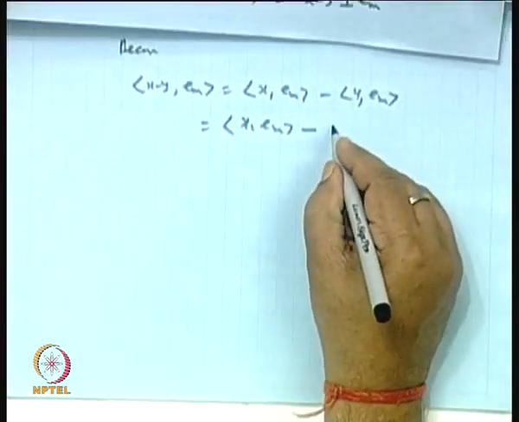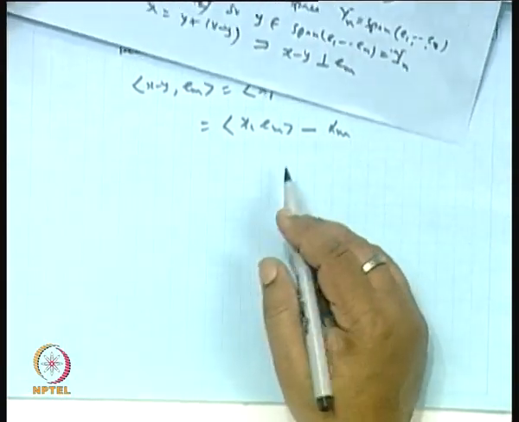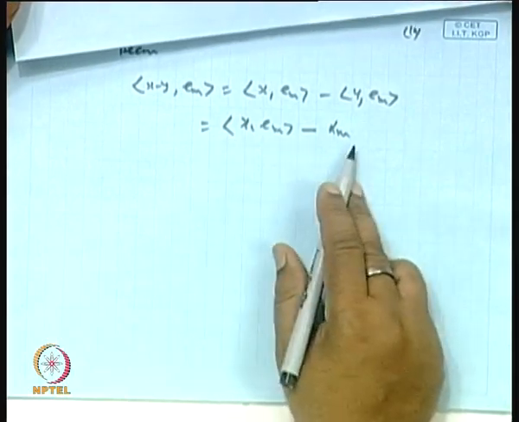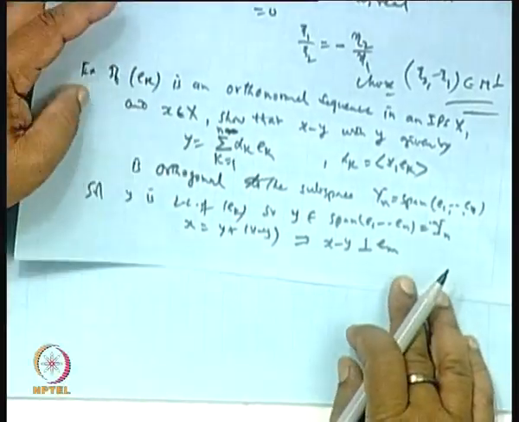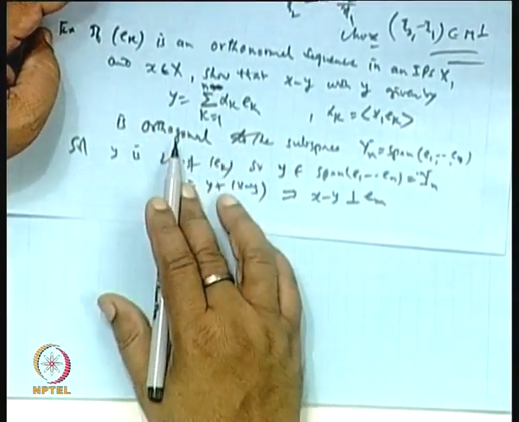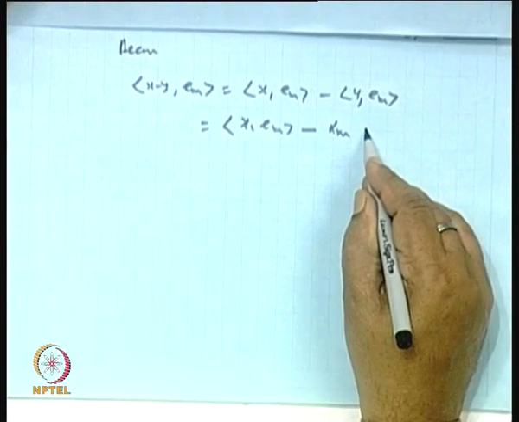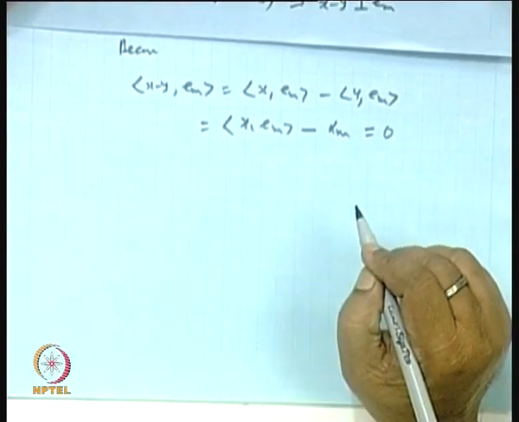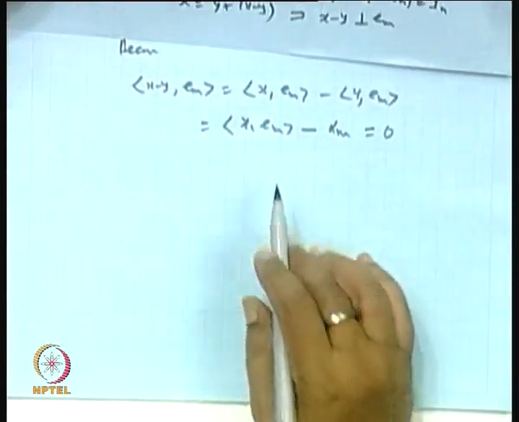So, we are getting x, e_m minus alpha_m. Then what is x? X is this element, so this will be 0.